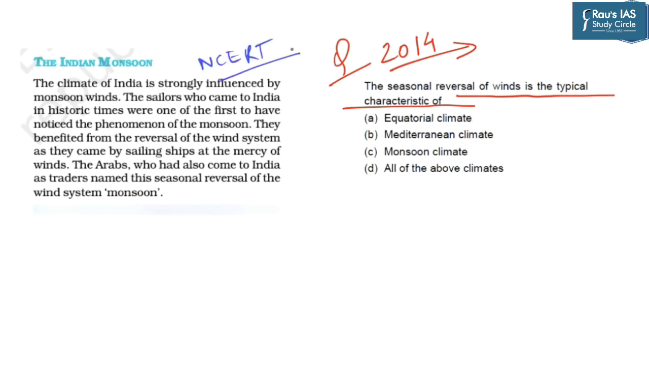Now let us also go through one of the paragraphs of NCERT. It says that the climate of India is strongly influenced by monsoon winds. The sailors who came to India in historic times were one of the first to have noticed the phenomenon of monsoon. They benefited from the reversal of the wind system as they came by sailing ships at the mercy of the winds. The Arabs, who had also come to India as traders, named this seasonal reversal of the wind system as monsoon. So here the correct answer is monsoon climate, as it refers to the seasonal reversal of winds. Such conceptual questions at times are also asked by UPSC.